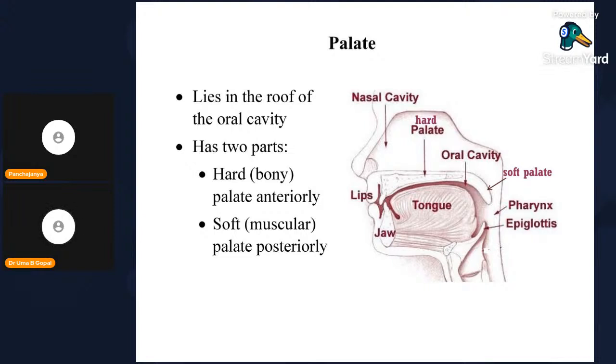This is the hard palate up to here, and this is the palatine process of the maxilla and the horizontal plate of the palatine bone, which help in formation of the hard palate. The posterior extension is called the soft palate, which protrudes in the form of the uvula. This is muscular, lined by mucous membrane.